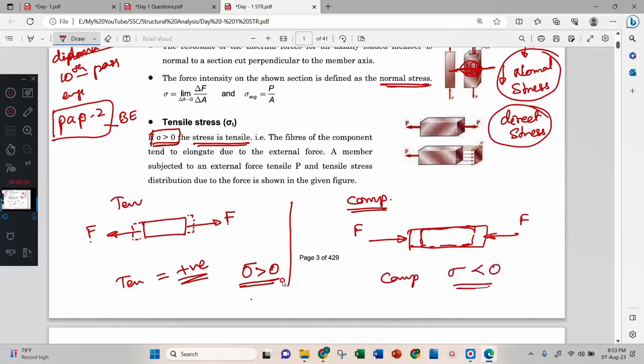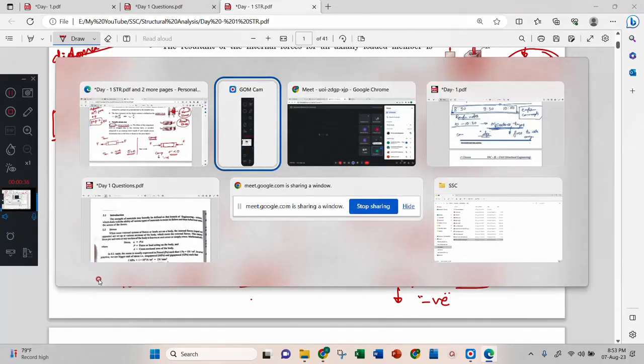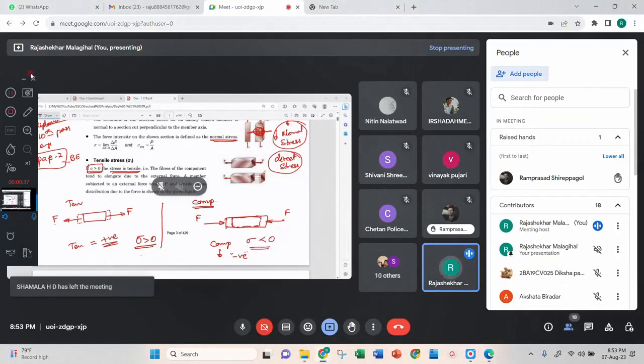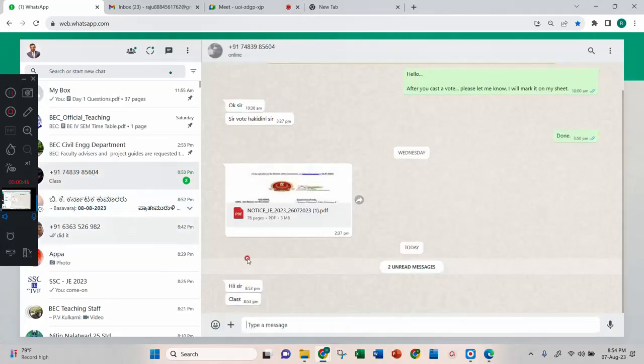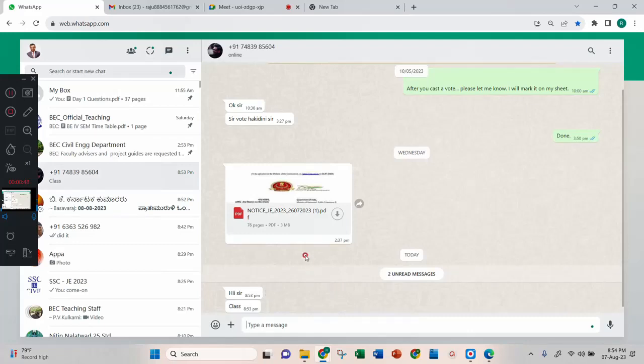That is, compression is negative in sign. Okay. The value will be the same. We are only seeing negative and positive based on the sign convention or the nature of the force.